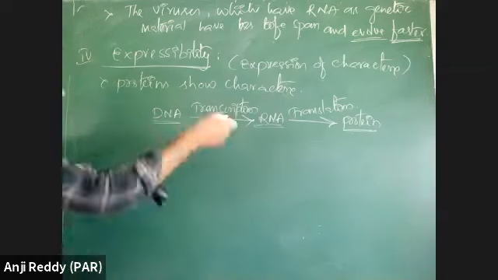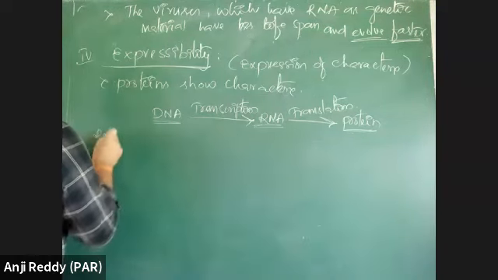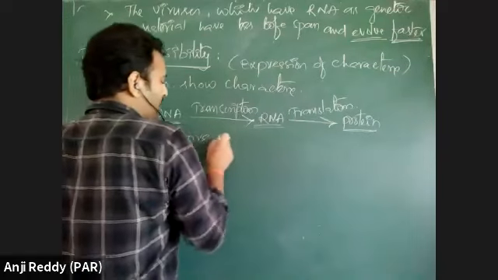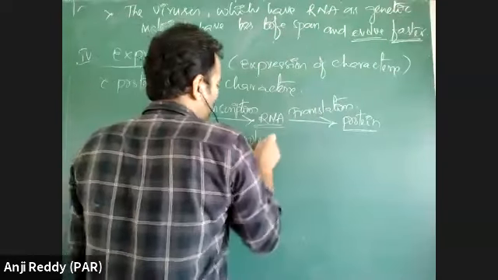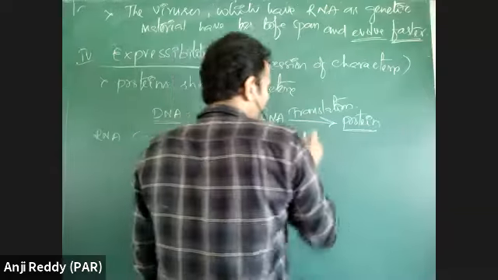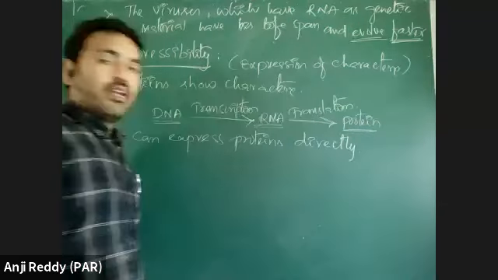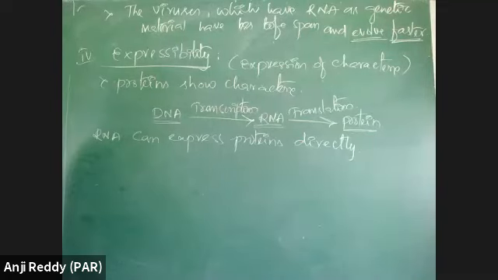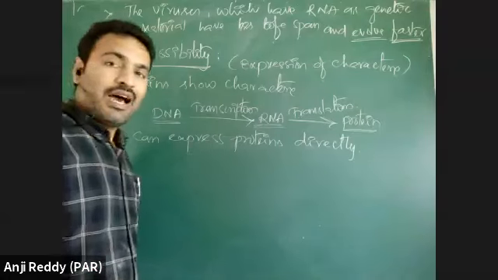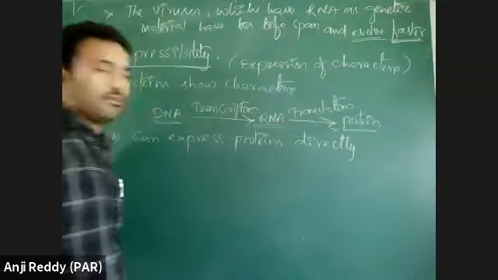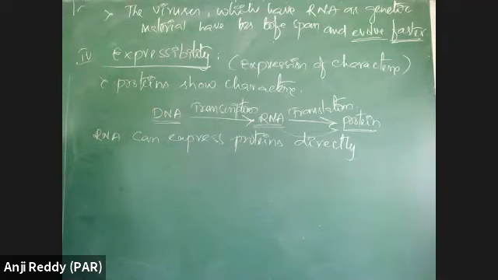This is what expression is. RNA can express proteins directly. If an organism has RNA as genetic material, it can directly express into protein, so its characters are shown.